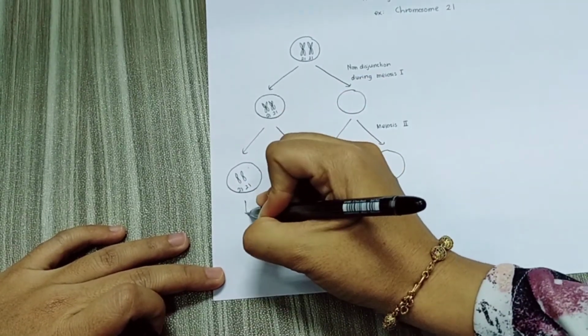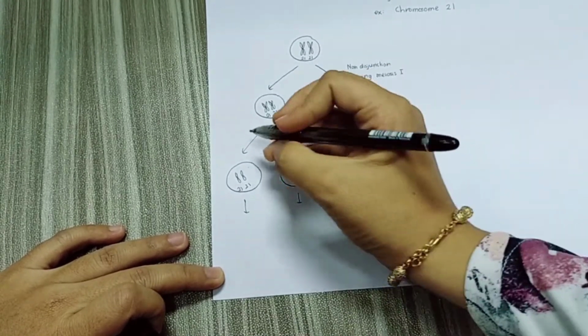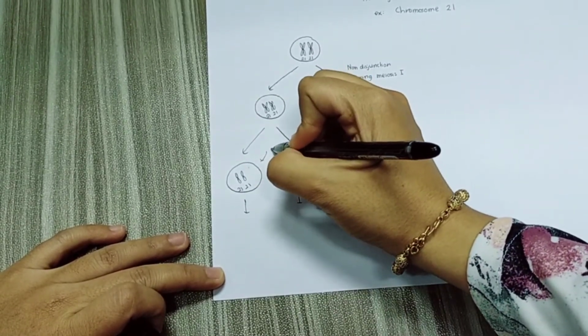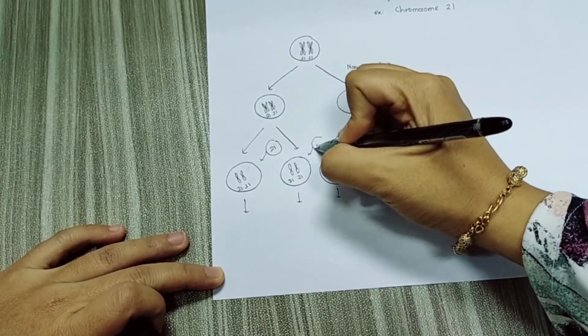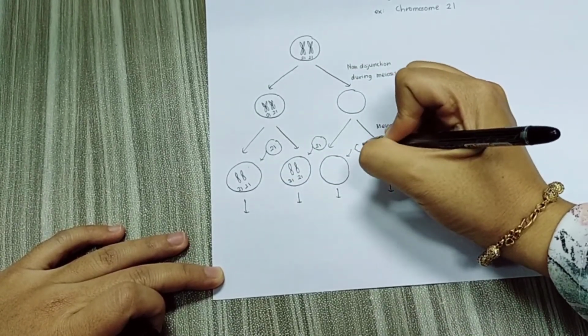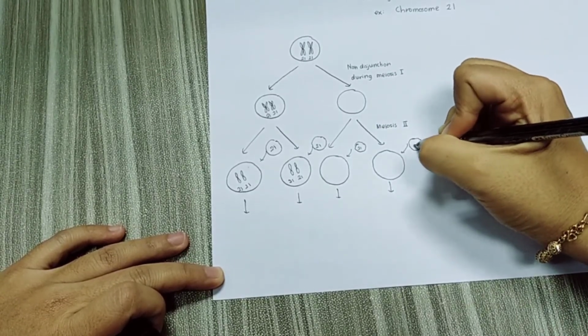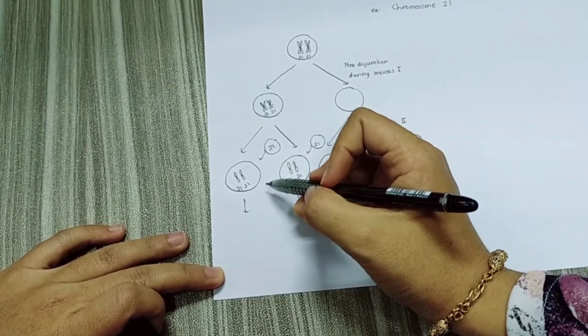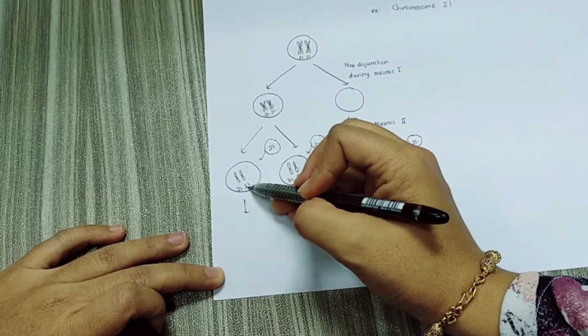So let's say fertilization occurs, and the other gamete is normal, it will bring one more chromosome 21 here. This one also, the gamete will carry 1 chromosome 21. So for the first one, the gamete already has 2 chromosome 21.